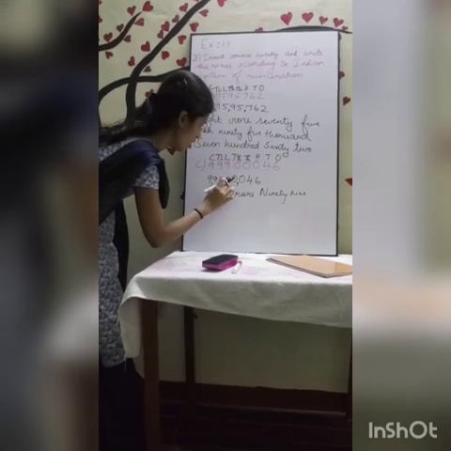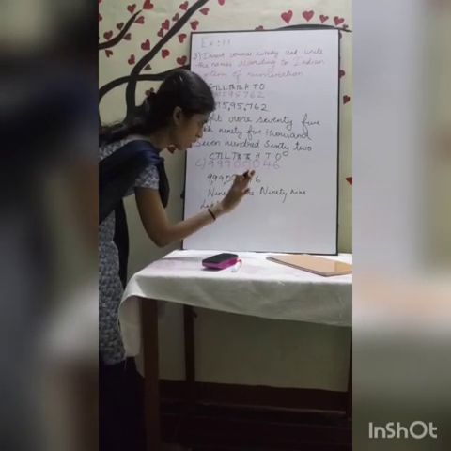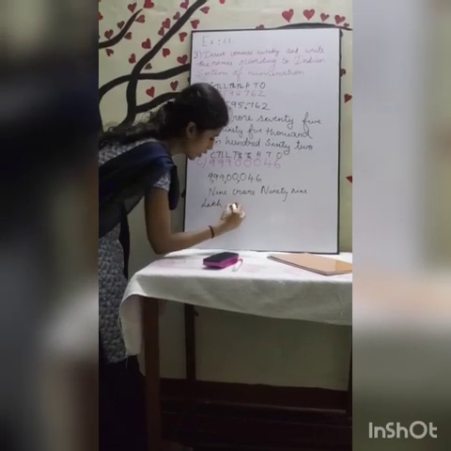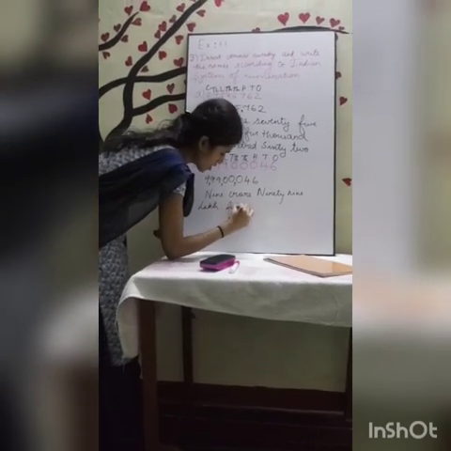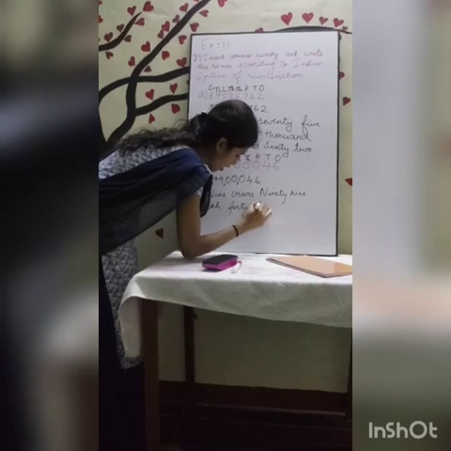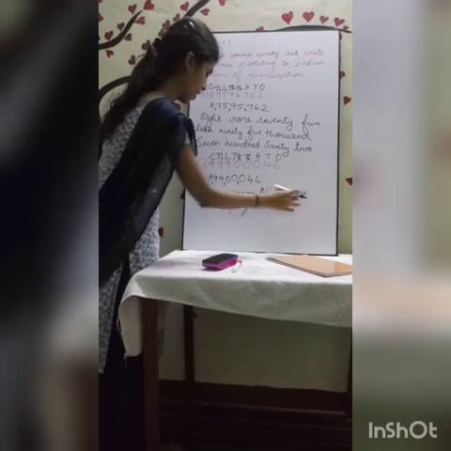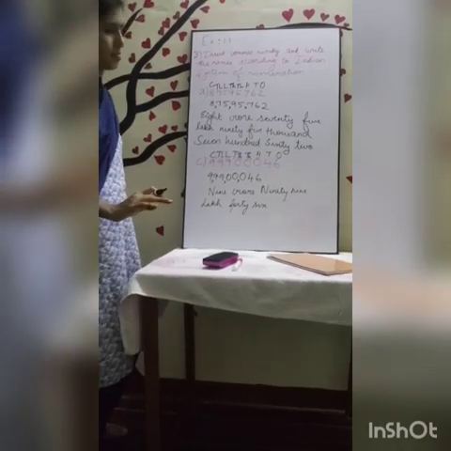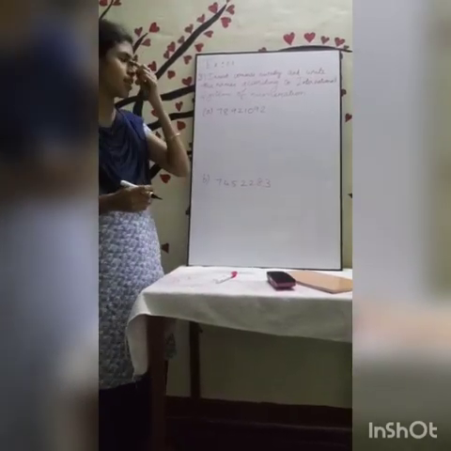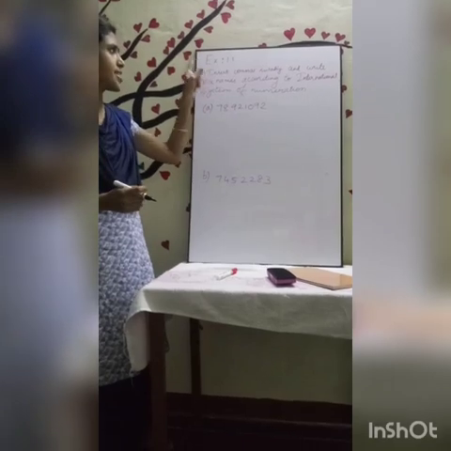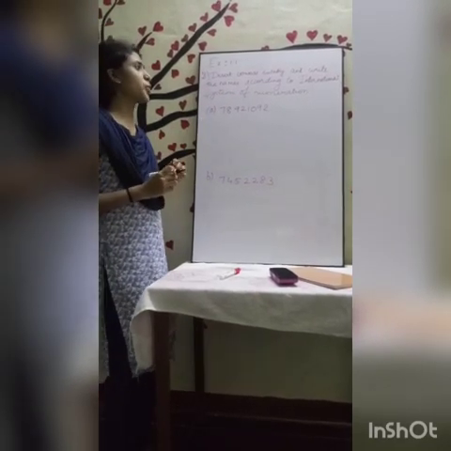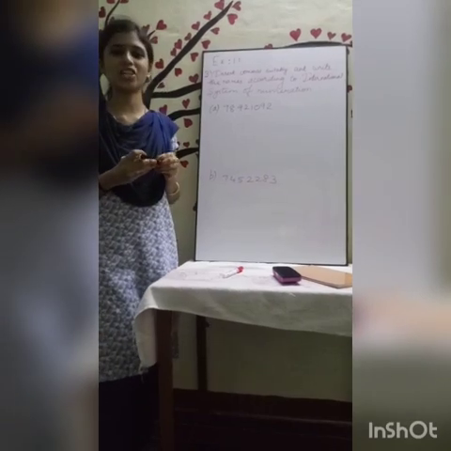Then here the thousands place and hundreds place are all zero, so directly after 99 lakh I write 46. So 9 crore 99 lakh 46. Okay, understood?